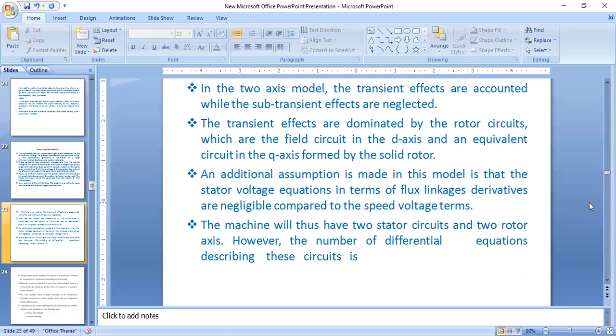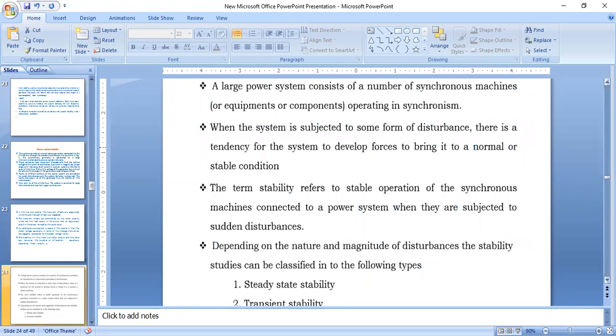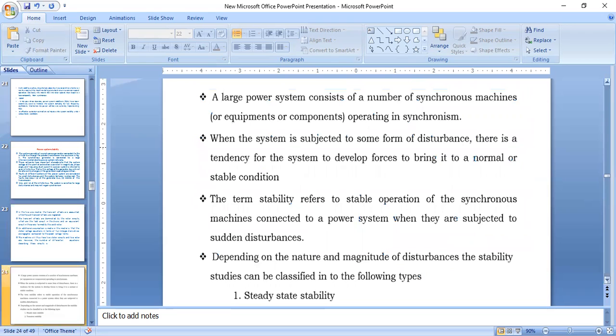The machine will thus have two stator circuits and two rotor axes. However, the number of differential equations describing these circuits is the same.